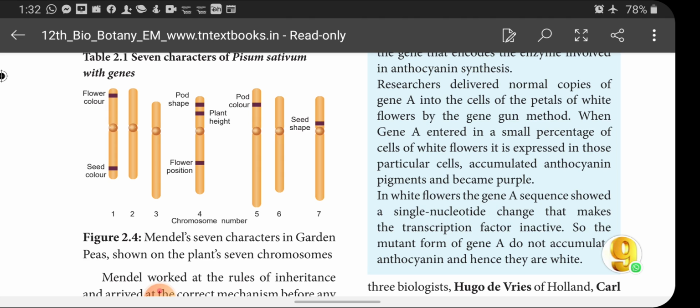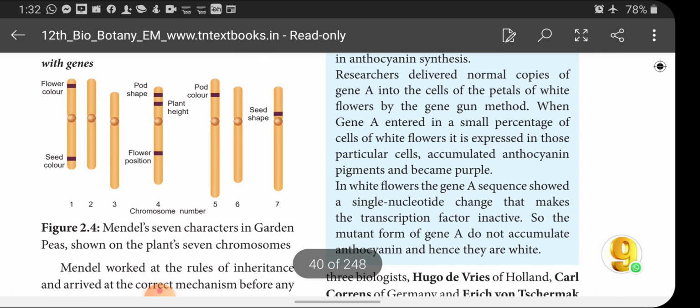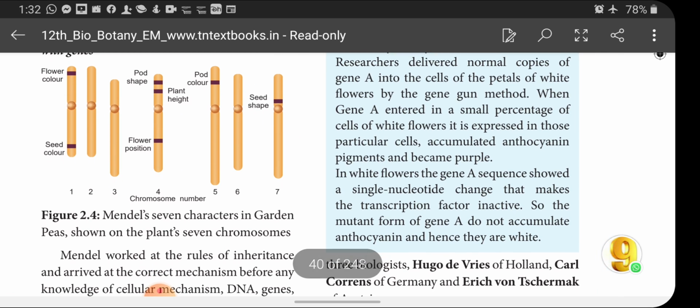In chromosome number 2, he did not find any contrasting character, in 2 and 3 also. In the 4th chromosome, he found 3 characters: pod shape, plant height and flower position are present in chromosome number 4. In chromosome number 5, pod color genes are present. Chromosome number 6 does not have any contrasting pairs of characters. And in chromosome number 7, the gene for seed shape is present.